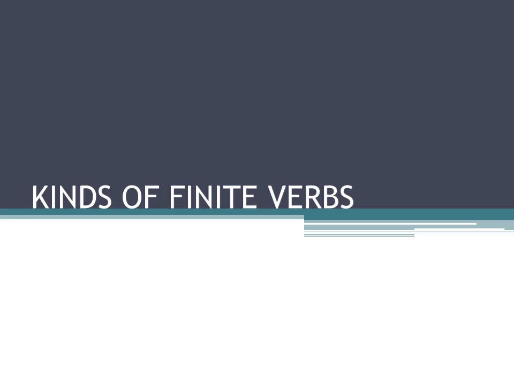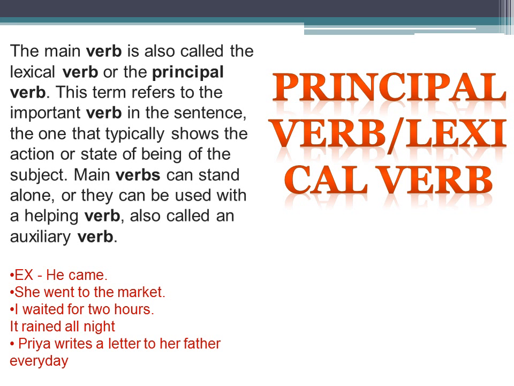So let's see. Before beginning the first kind, let me clarify which are the different kinds of finite verbs. Of course we have discussed in the previous slide auxiliary verbs and transitive verbs and intransitive verbs, which I have discussed in the previous examples.